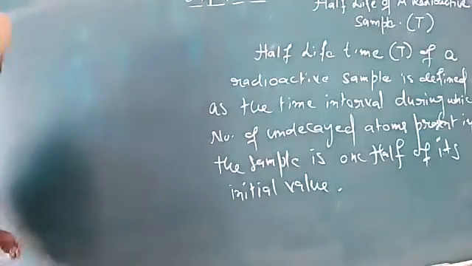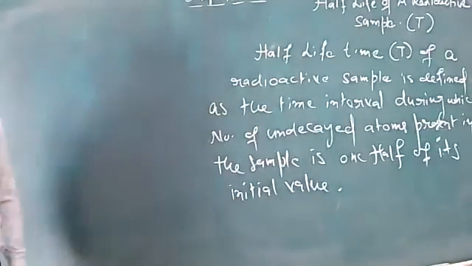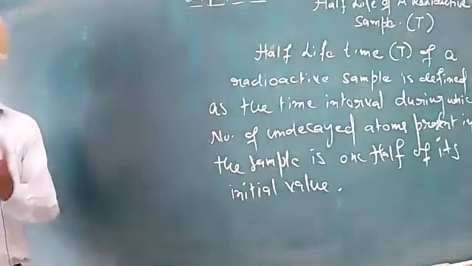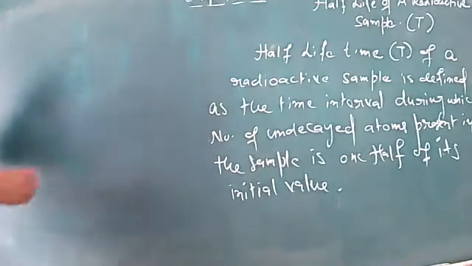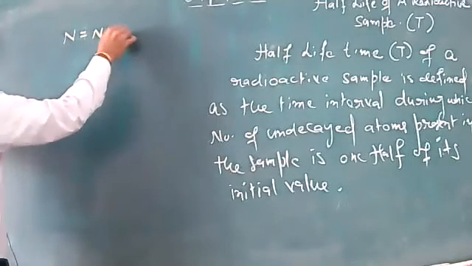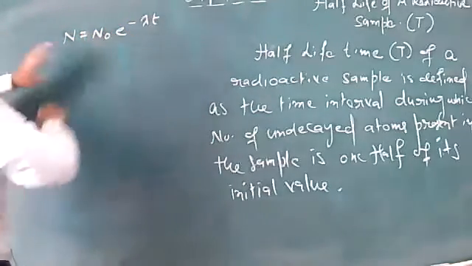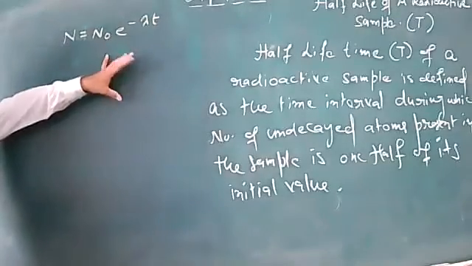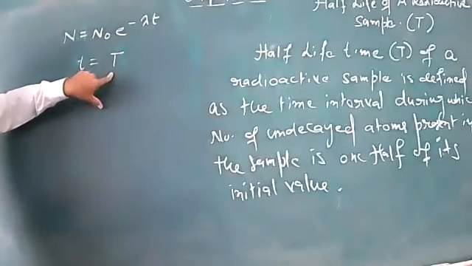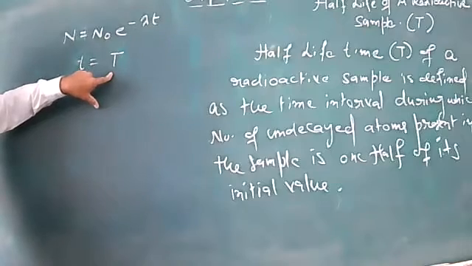So as we denoted it by capital T, let us now proceed with the analytical or mathematical treatment for the same. N was equal to N naught e raised to power minus lambda t. Small t when it is equal to capital T, that is half lifetime.